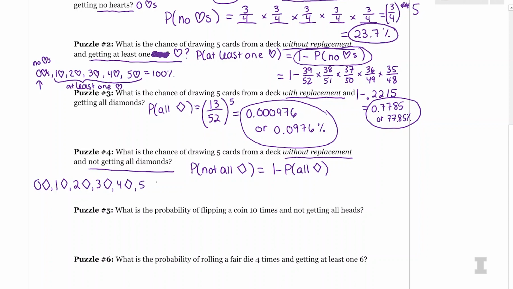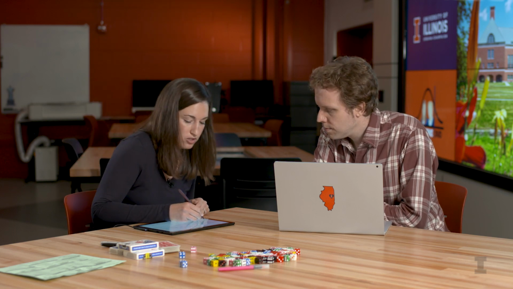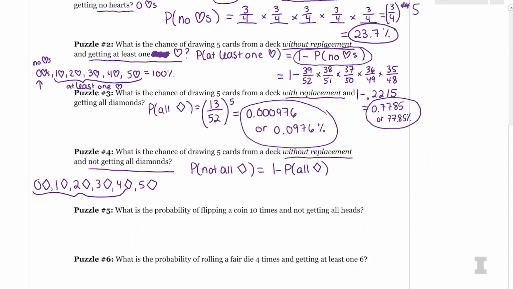And if I think about what not all diamonds means, 0 diamonds would be not all diamonds. So would 1, so would 2, so would 3, so would 4. The only thing that wouldn't be included in not all diamonds is all diamonds. I don't want to find all those probabilities. Instead, I can just do 1 minus the probability of getting all diamonds, because all of these added together is 100%. So that's where this rule comes from. Instead of focusing on the complicated not all, I'm just going to find 1 minus, and now I'm just going to focus on the probability of all.